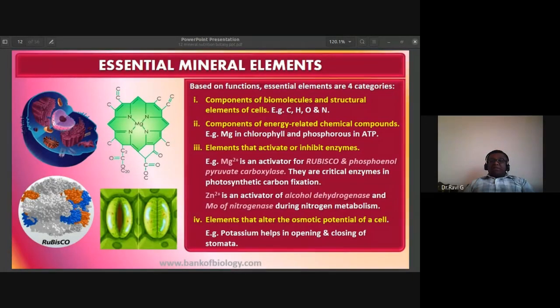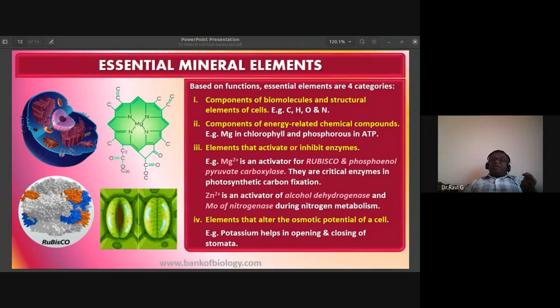So the third one is elements that activate or inhibit enzymes. There are elements which are going to activate or prevent enzyme activity.